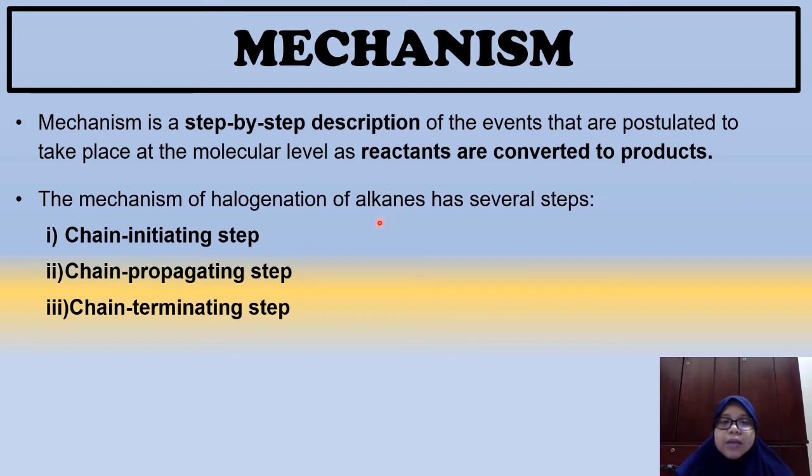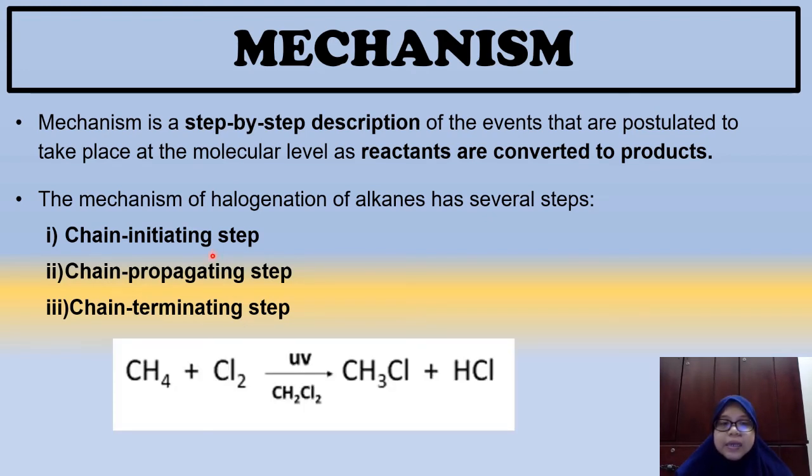Okay, in this halogenation of alkane, kita ada beberapa step. The first one is chain initiation step. Second, chain propagation step and chain termination step. Yang ni saya akan tunjukkan satu per satu. What happens in chain initiation step?